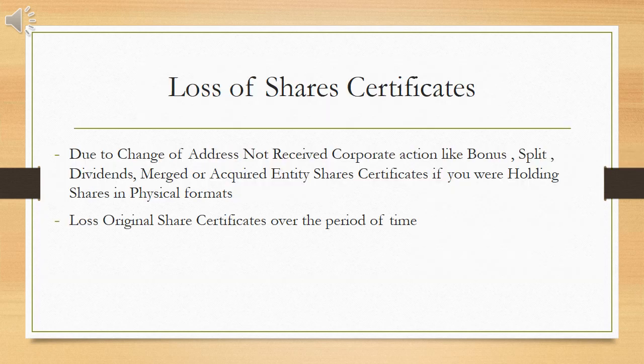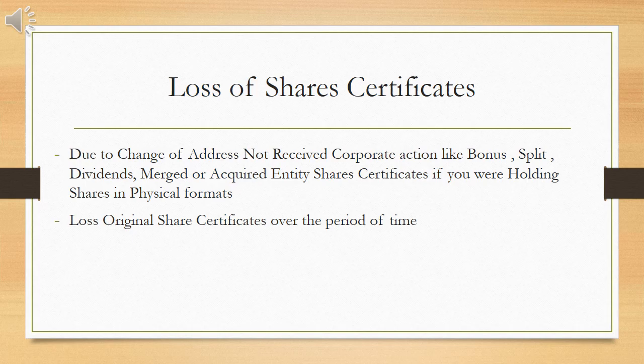Now comes the major problem, that is loss of share certificates. Many times due to change of address, if any particular company issues any corporate action like bonus, split, dividends, or the entity got merged or a new entity acquired that company, a share certificate that was issued would not get delivered, or if delivered, might not be received by you.